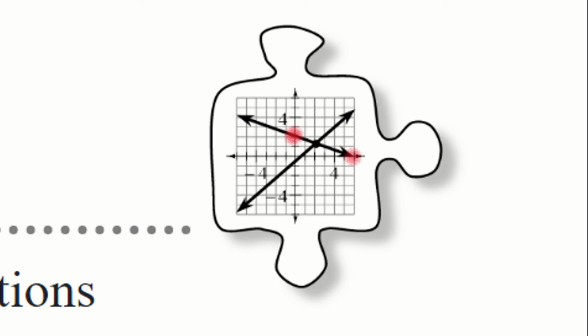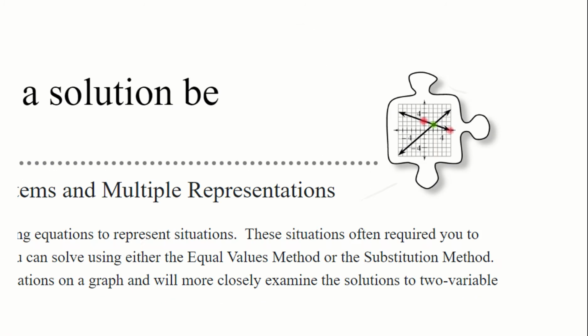But these lines intersect, with a t at the end, at this location. So be thinking about the difference between an x and a y intercept. Where does a line intercept the y-axis? Where does it intercept the x-axis? And where do two different lines intersect each other?